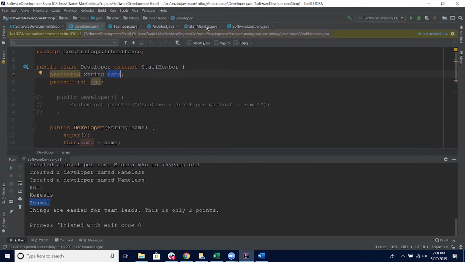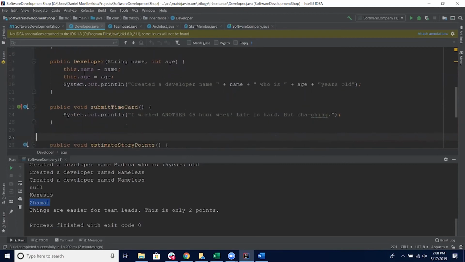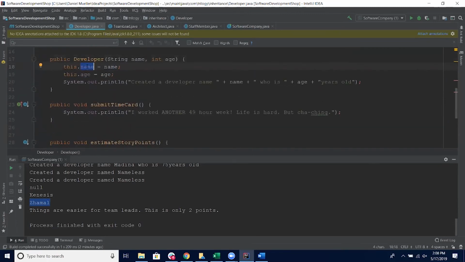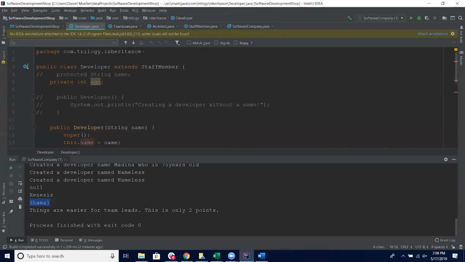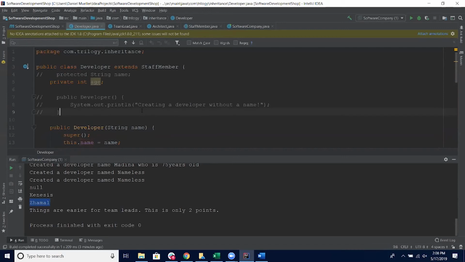Well, how would you make it print her name? So what I would do is, because this name in developer is already defined in staff member, I would just take that out. And that's right, because name here on developer is a protected member of staff member, which is the parent class. So now name is available to developer. So let's see if that works.